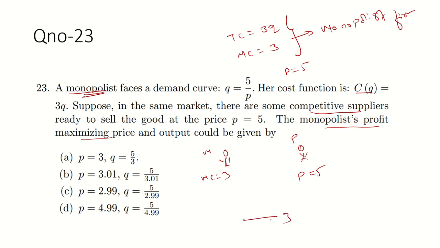My marginal cost is 3. You will charge P equal to 5, but I will charge 4.99999, and that will increase my profit. So simply, the price is 4.9, and if the price is 4.9, the quantity is 5 by this much. So D should be the correct option, guys.